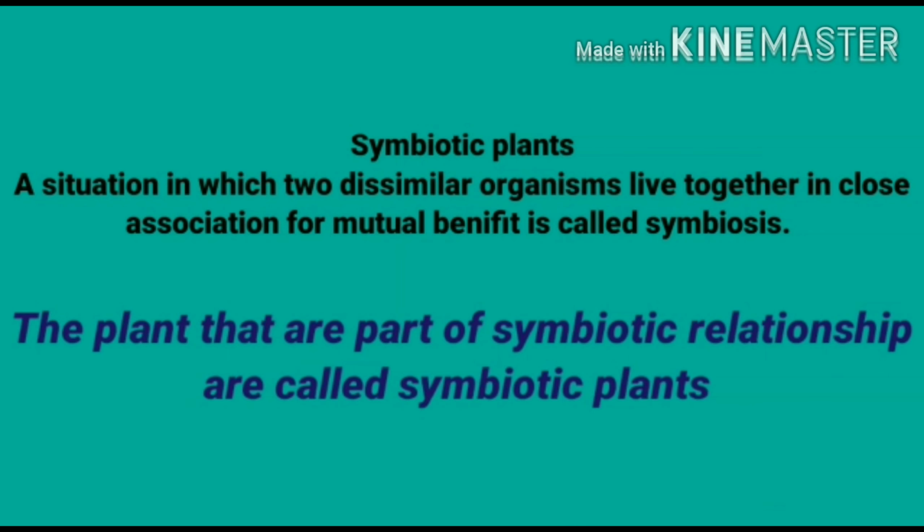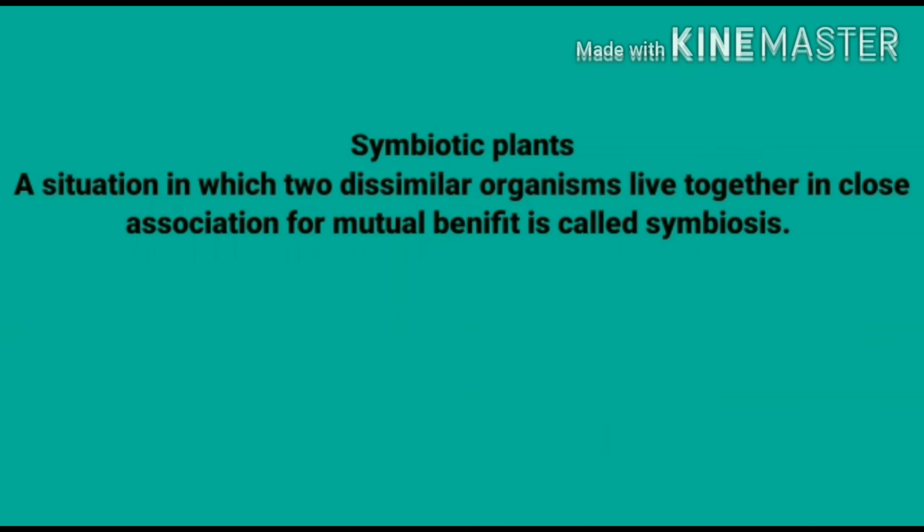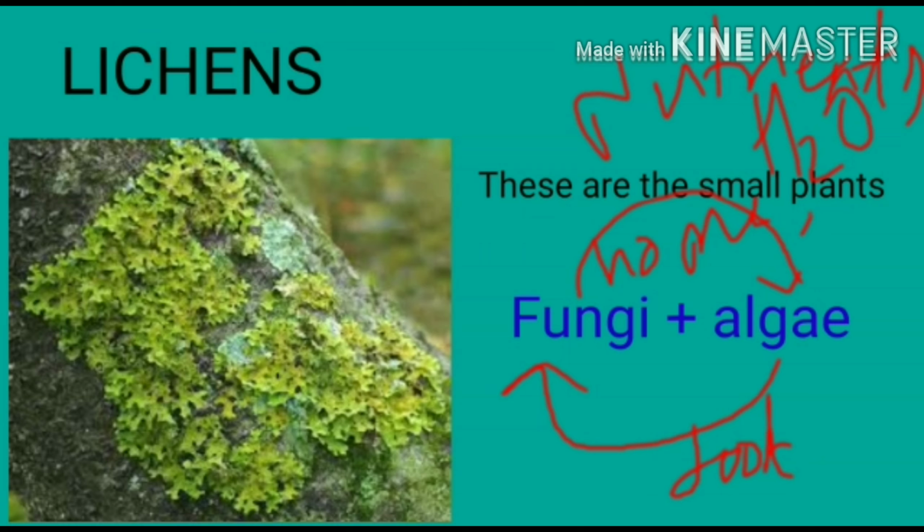Now about symbiotic plants. It is a situation in which two dissimilar organisms, meaning two different organisms, live together in close association for mutual benefit. One organism gives something to the other and the other also gives to the first, which is called symbiosis. The plants that are part of a symbiotic relationship are called symbiotic plants. For example, lichens.